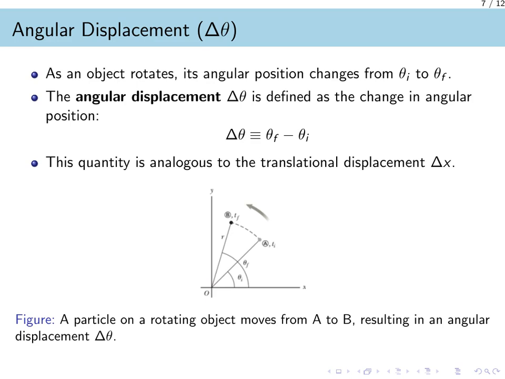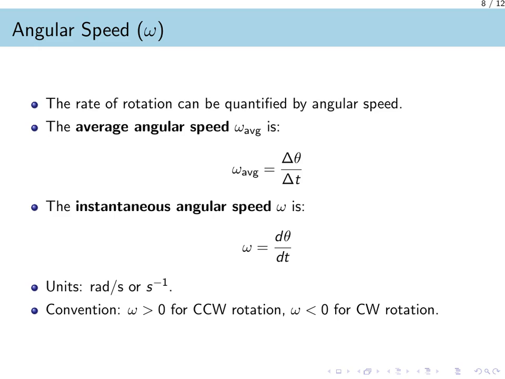This slide illustrates the concept of angular displacement. As the rigid object rotates, the particle moves from an initial angular position, theta initial, to a final angular position, theta final. We define the angular displacement, delta theta, as the final position minus the initial position. This quantity describes the net angle through which the object has rotated and is directly analogous to translational displacement, delta x, in linear motion.